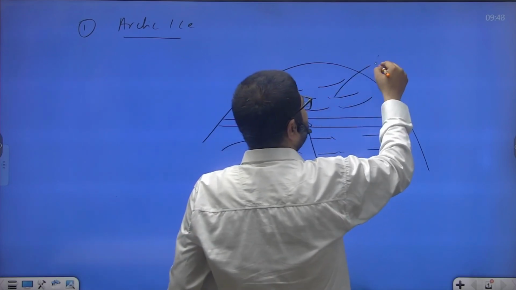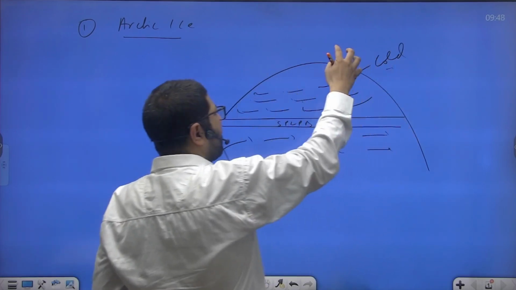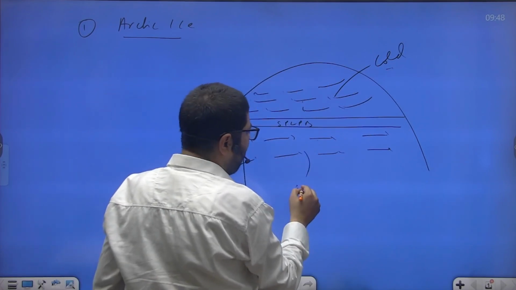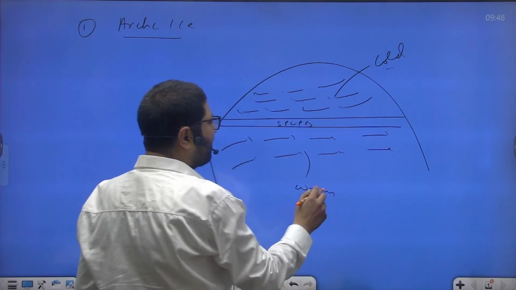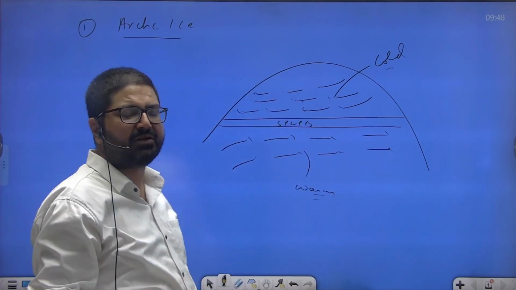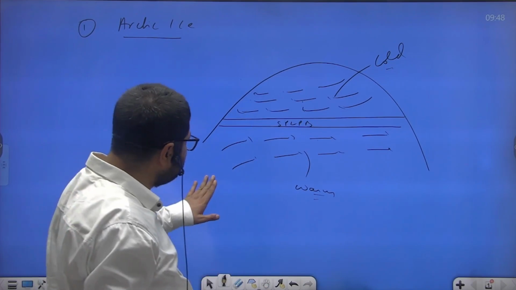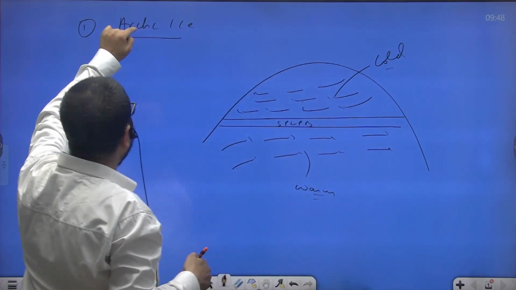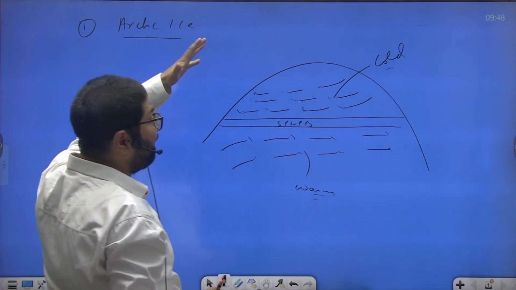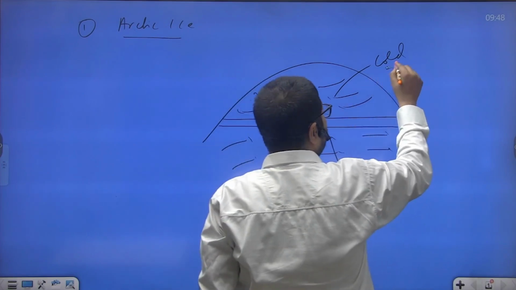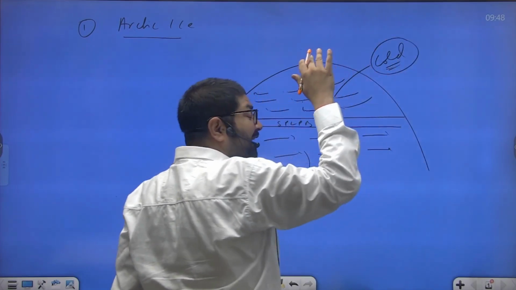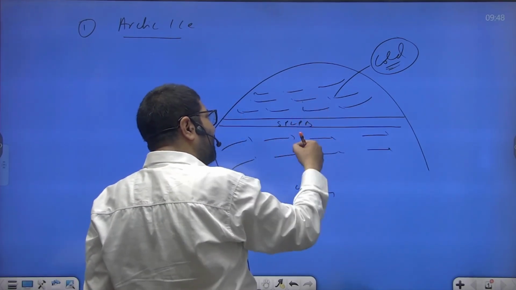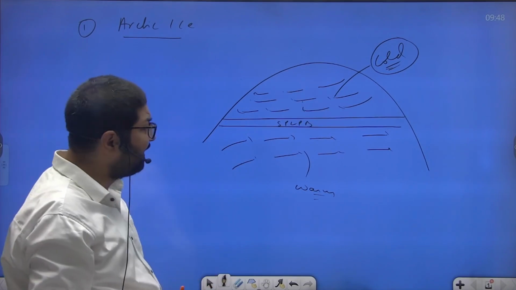These winds are extremely cold because they come from an ice frozen area, and these westerlies are warm because they are the result of sinking of air in the subtropical high pressure belt. These are warm winds, these are cold winds. Now, when Arctic ice melts, global warming takes place. The temperature of these cold polar easterlies will decrease, and the temperature contrast between these two air masses will decrease.